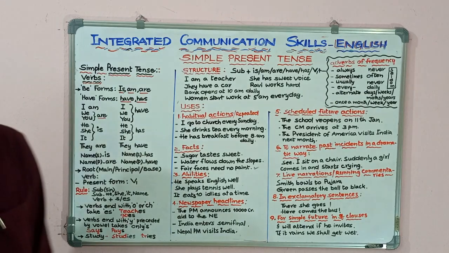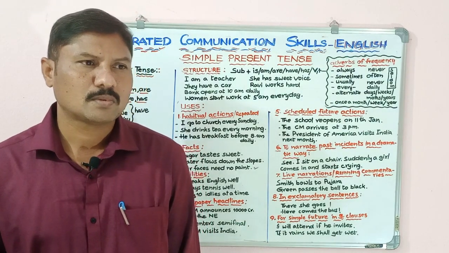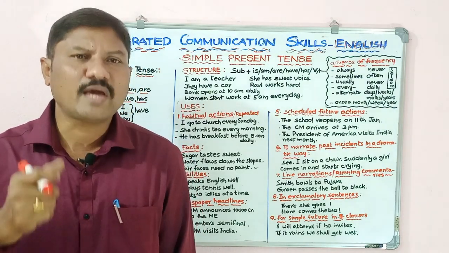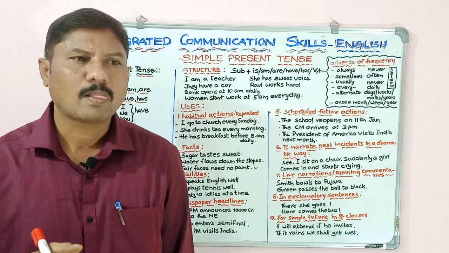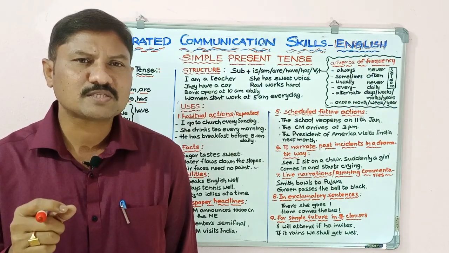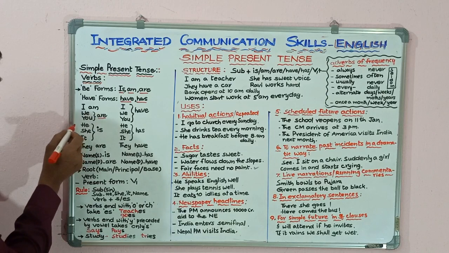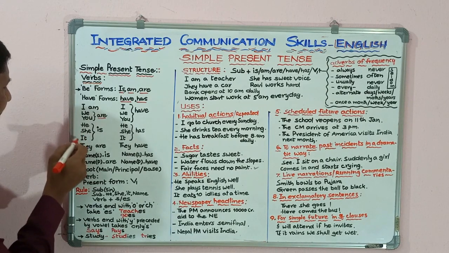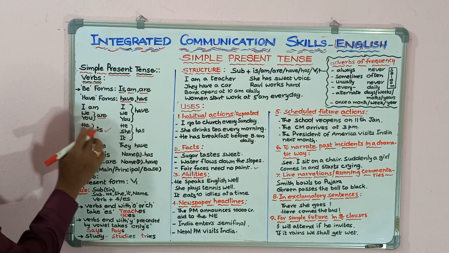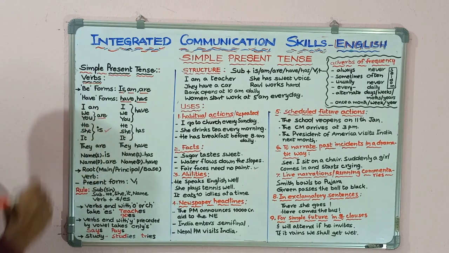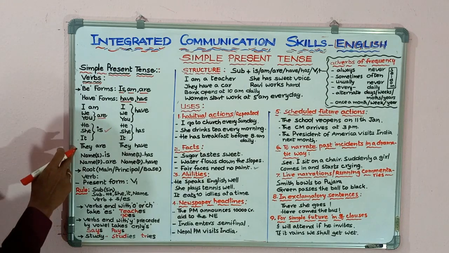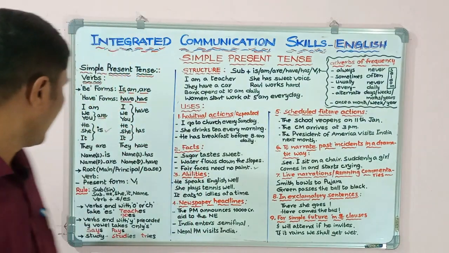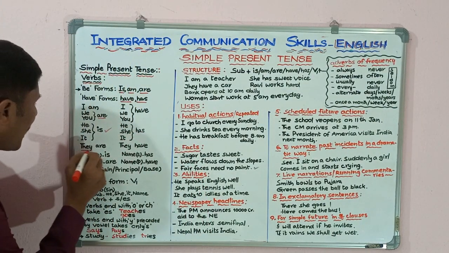Next, come to third personal pronouns. Third personal pronouns are he, she, it, and they. As we all know, he, she, it are singular third personal pronouns. So he, she, and it take only is: he is, she is, it is. And when we come to they, the third personal plural pronoun, it takes only are: they are.